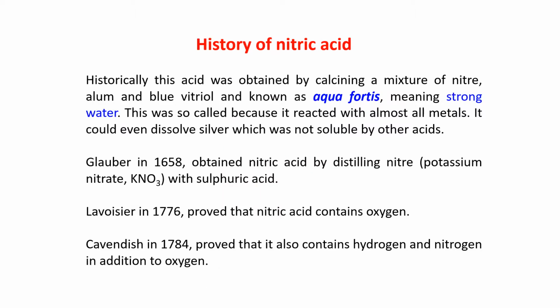History of nitric acid. Historically, this acid was obtained by calcining a mixture of niter KNO3, alum K2SO4.Al2(SO4)3.24H2O, that is the formula of alum that we have already read, and blue vitriol, which is copper sulfate. In ancient times, calcining meant it was heated. Niter, potassium nitrate, alum and blue vitriol, that is copper sulfate.